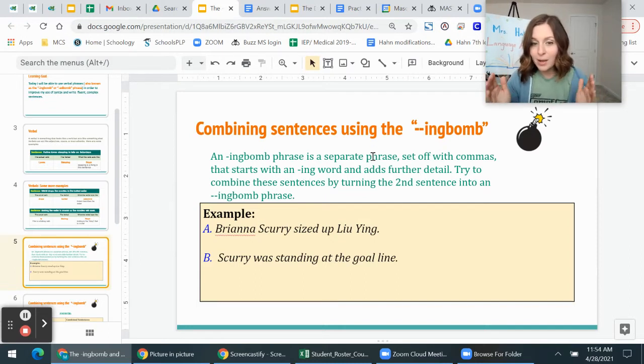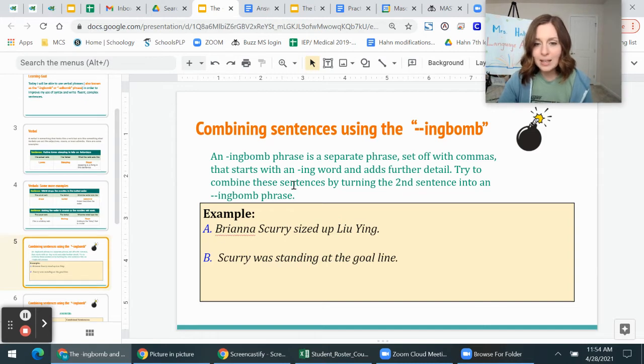It's set off with commas, usually on both sides or maybe on one side. And it starts with an ing word, and then it adds further detail to the sentence. So again, an ing-bomb phrase is a separate phrase set off with commas from the rest of the sentence, and it starts with an ing word, adding further detail to the sentence.